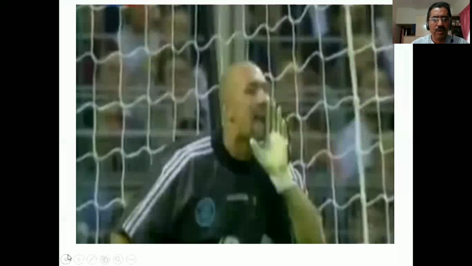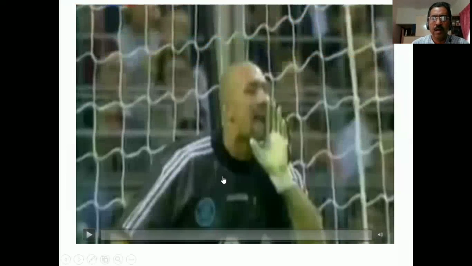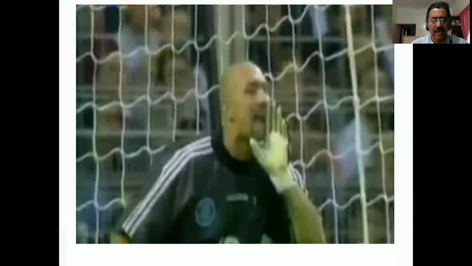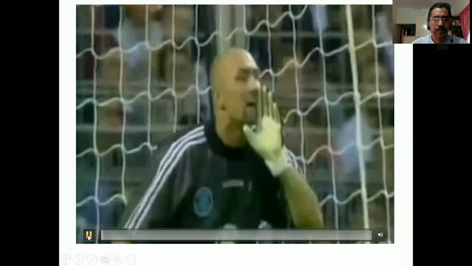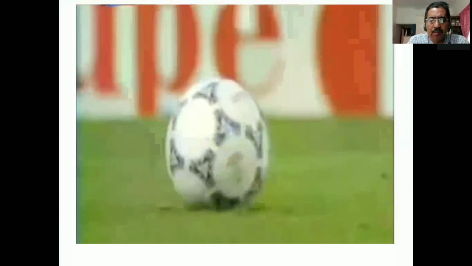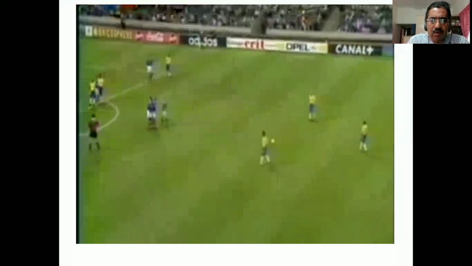You all must be knowing this famous goal by Roberto Carlos. This happened in the 1998 World Cup, I think. Maybe you must have seen this already, but still, this is worth watching once again.